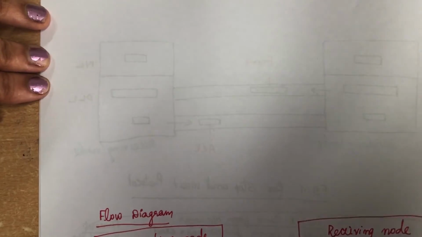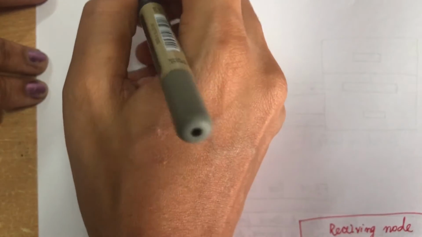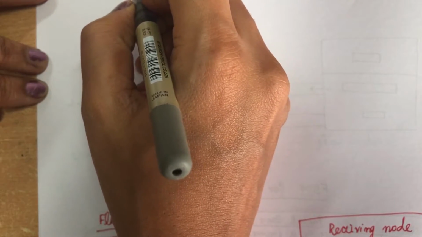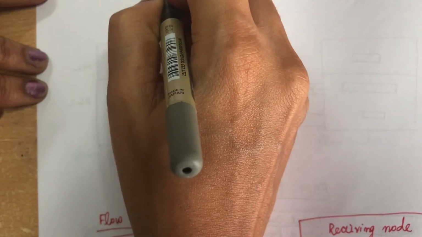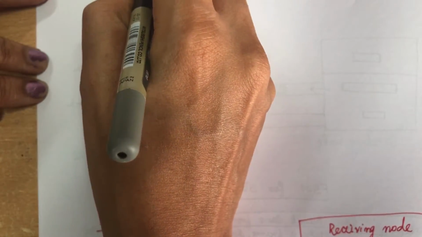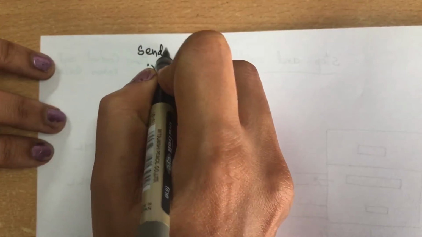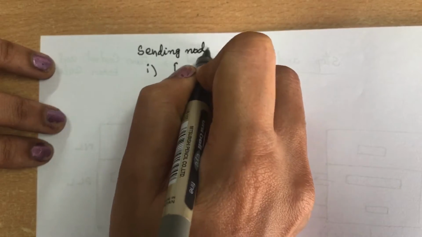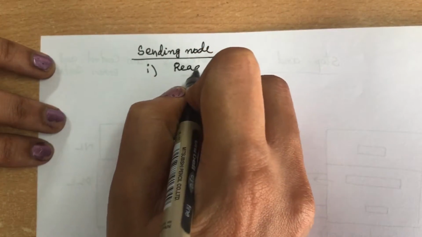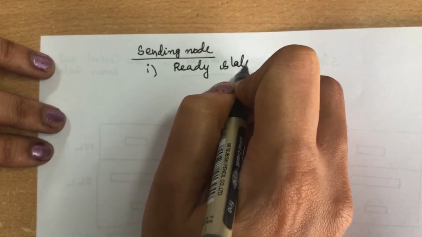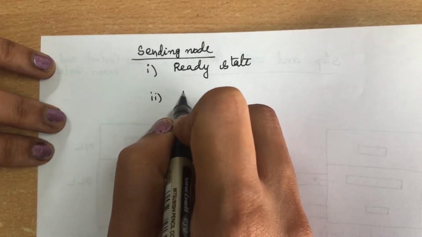Now we will see the states of the stop and wait protocol. So it is having two states in the sending node. One is the ready state, the other one is the blocking state.